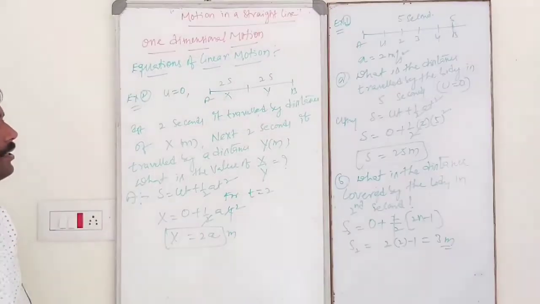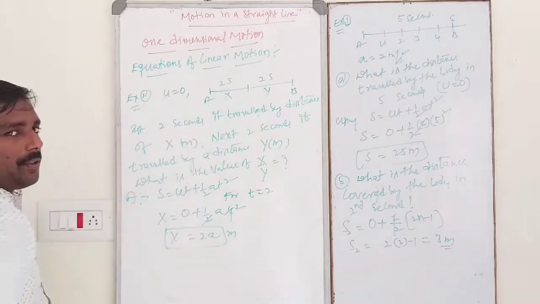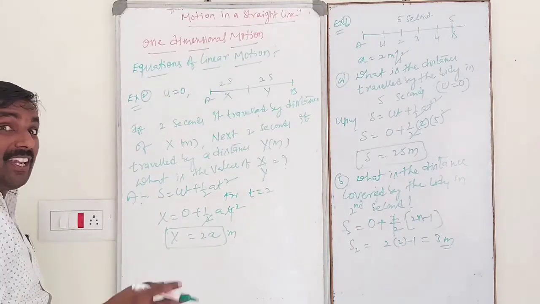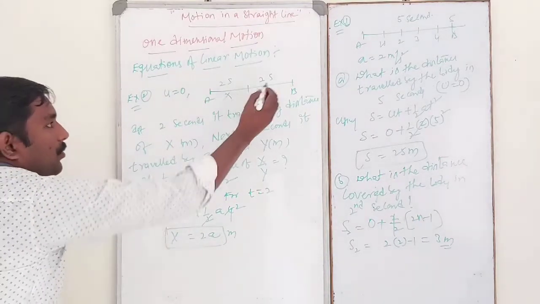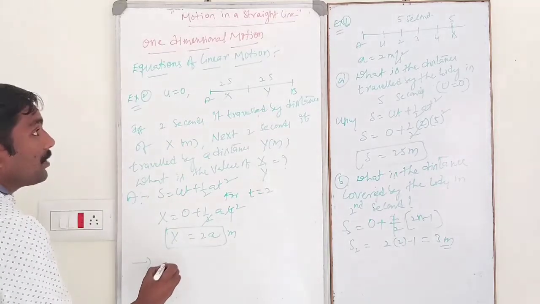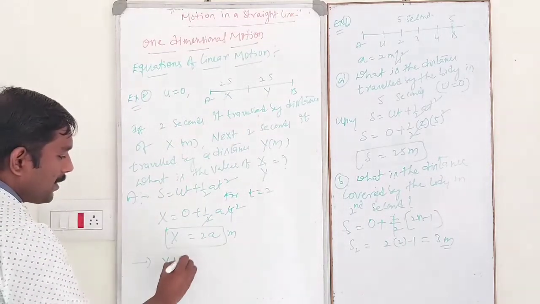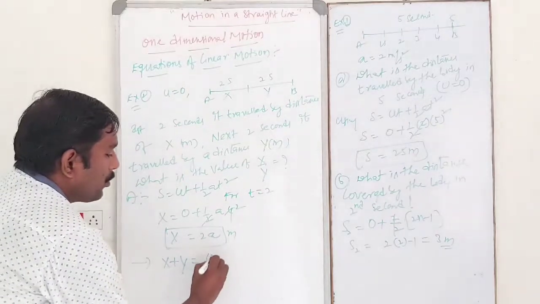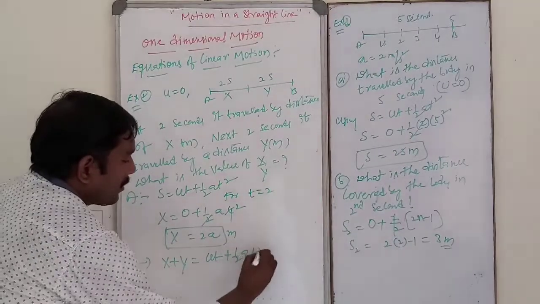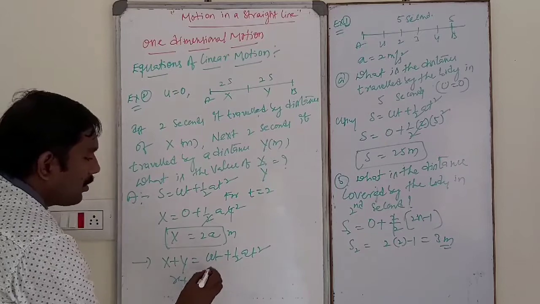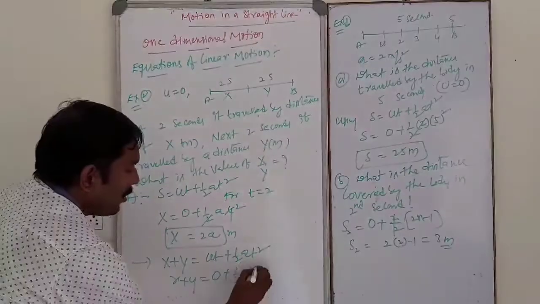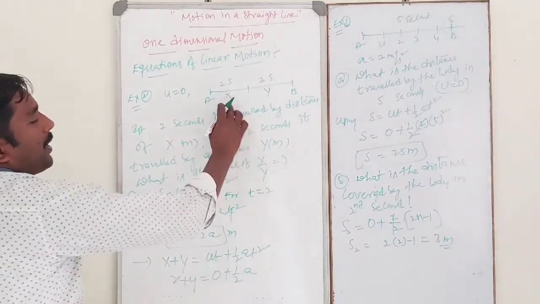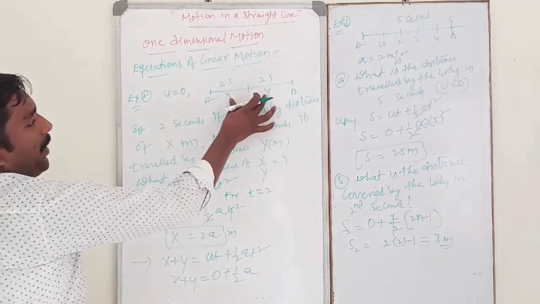Next 2 seconds it traveled distance y. I am considering the first also: total distance traveled by the body in 4 seconds. Total distance is x plus y. x plus y is equal to total distance traveled by body in 4 seconds. x plus y is equal to ut plus half at square. So x plus y is equal to initial velocity 0 plus half into a into t square.